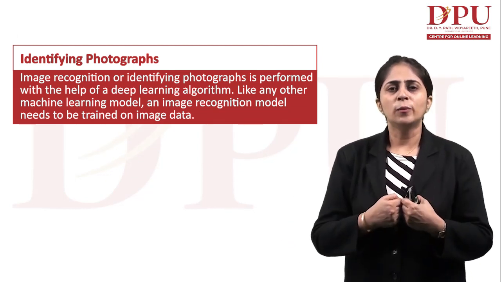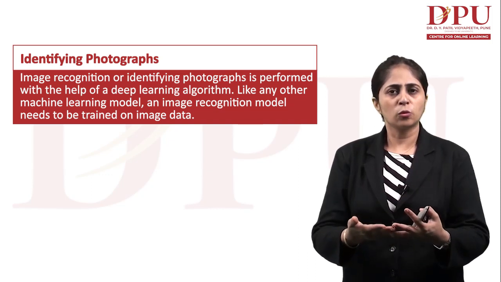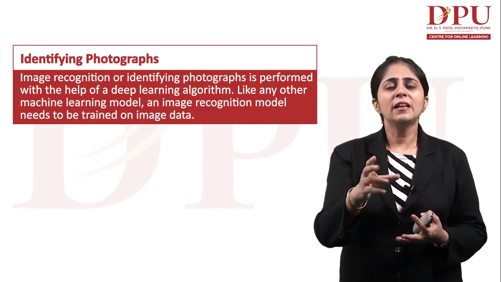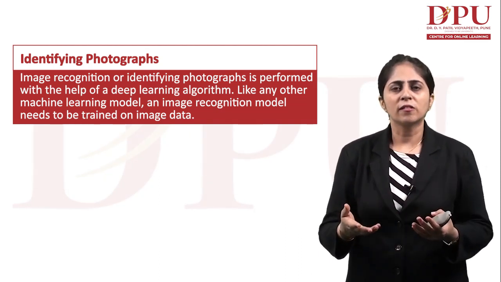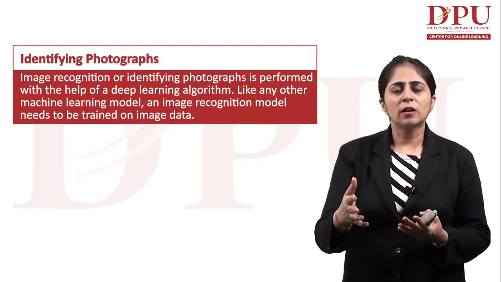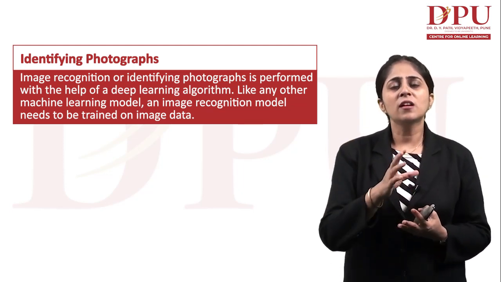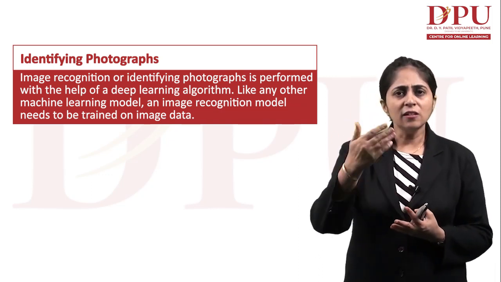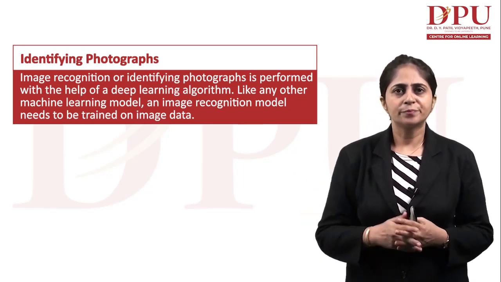For us as humans, it is very easy. If two photographs are shown to us, we can very easily match them, or we can very easily identify any photograph. The task is very simple for us. But a computer does not have eyes, so it uses computer vision tasks to understand these images and function accordingly.